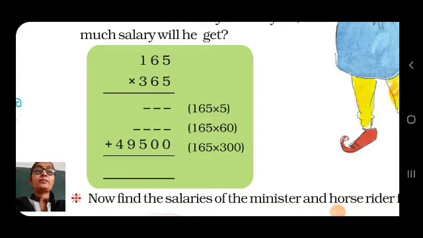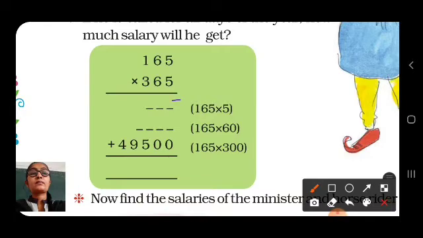So here 5 5s are 25. 2 will be carried over. 5 6s are 30 plus 2, 32. Carried over 3, 5 1s are 5 plus 3, 8.